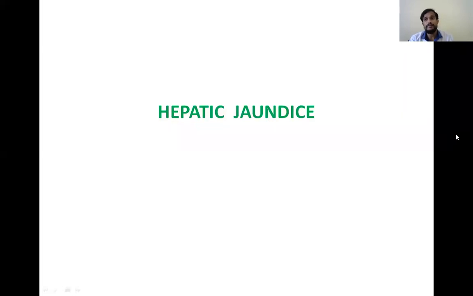We can't confirm it because the investigations are not sufficient. There are still confirmatory investigations, and only by doing all those can we come to a conclusion. Our general examination information is also not sufficient. He had not given any icterus and specific aspects in the general examination. So that's why our provisional diagnosis is hepatic jaundice.